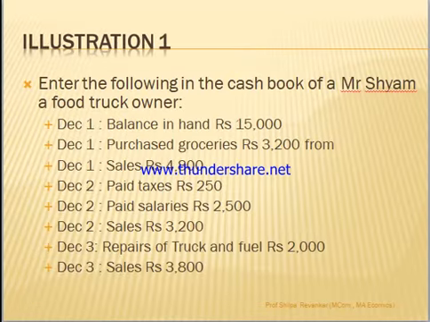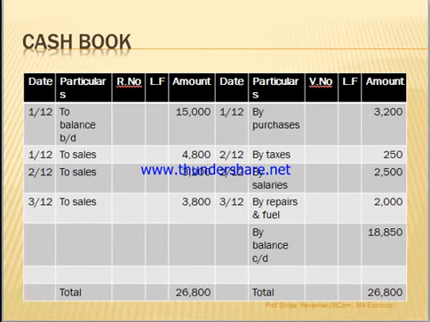Then on the same day, the food truck owner has purchased some groceries. So his purchase of groceries means there is payment made. So by purchases 3,200. As payment is made, you are going to write it on the right side, the credit side, with the date, about the purchases.